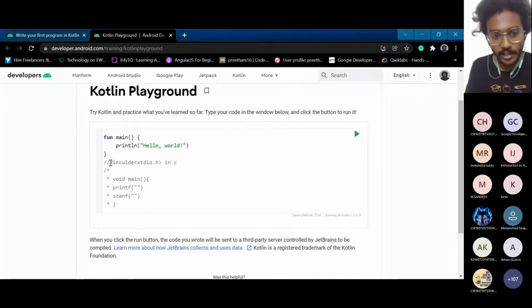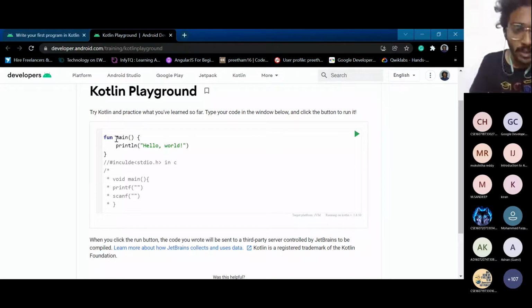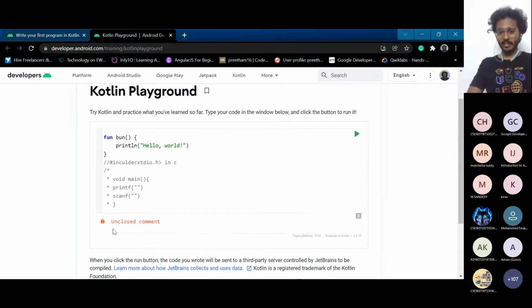But in Kotlin, we won't be using a header like this. We'll directly have a function which includes main as the important one. We need to have a main. Without main, we can't run the program. If we type some other name instead of main, it will show you an error.